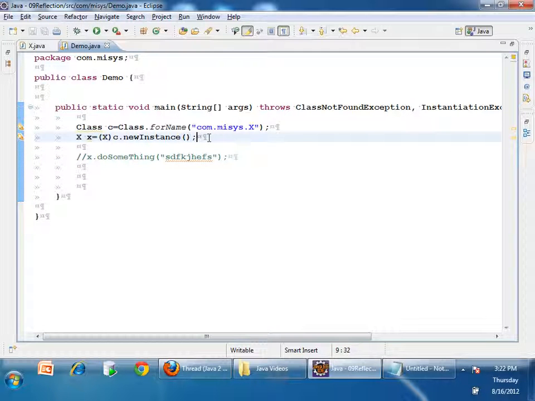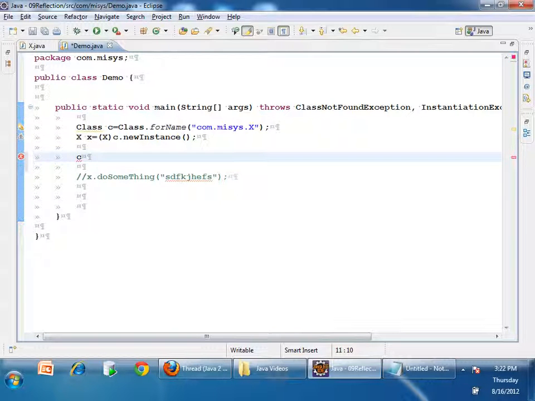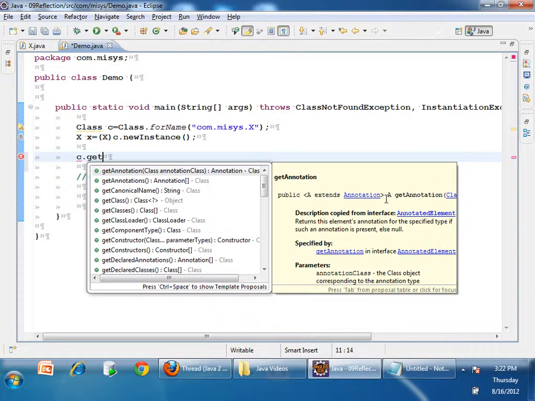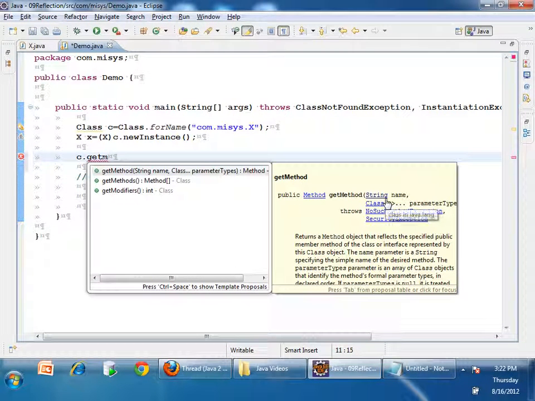By using the C class variable, I can access the metadata of X. I can understand what all methods are present inside it. So I'll say c.getMethod. It is taking the name of the method and parameter types.